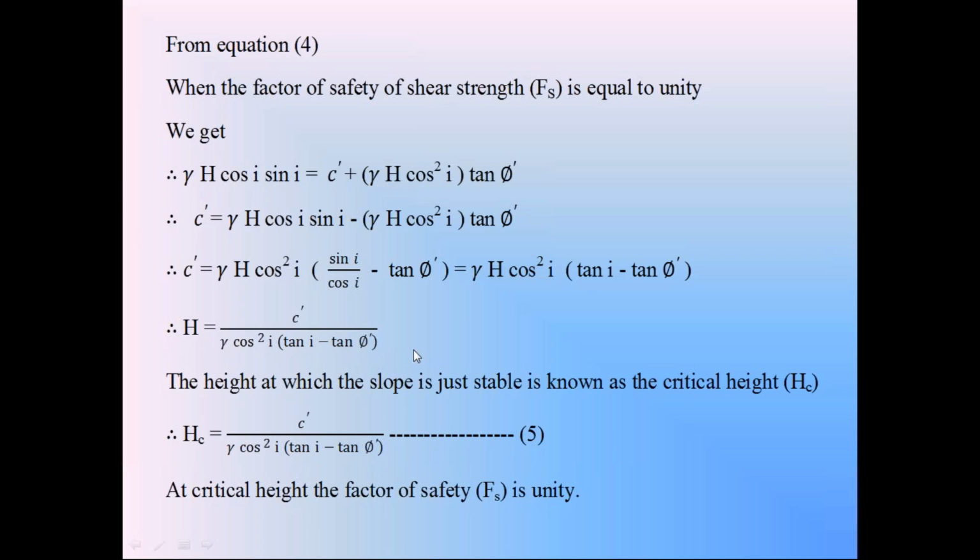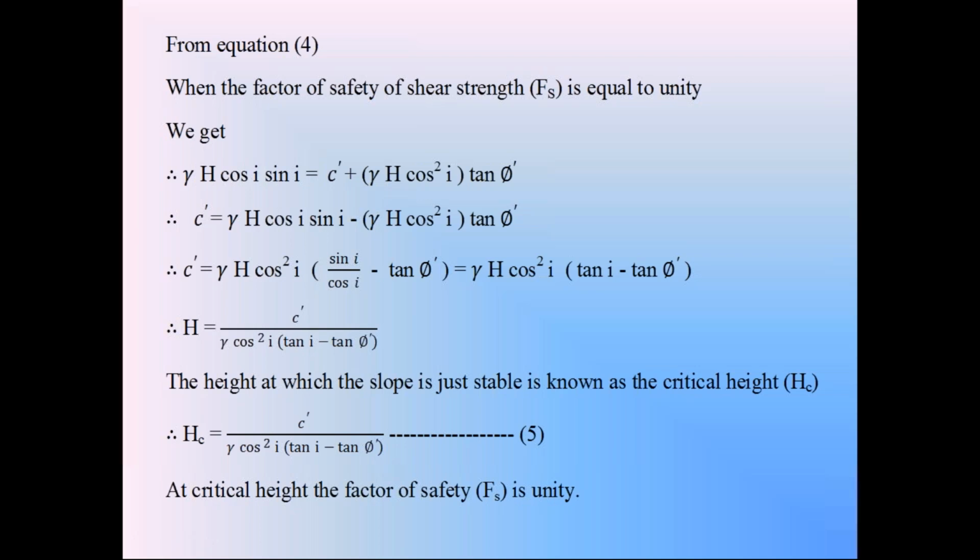We got this equation for height h by taking the factor of safety of shear strength as 1. So we call this height h the critical height of the infinite cohesive soil slope. In the infinite cohesive soil slope, in the dry condition, the critical height of the soil slope about to fail is hc. That is the critical height condition. hc is equal to c dash divided by gamma cos square I into tan I minus tan phi.